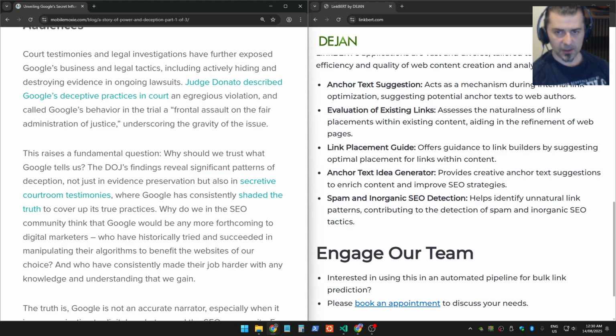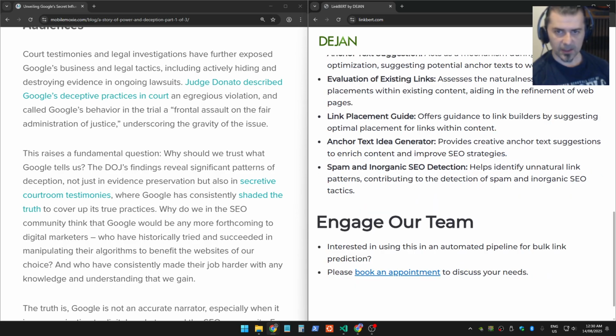Can also help with anchor text idea generation, and of course fighting spam, reviewing your existing links and seeing if they are outside of the natural linking pattern.